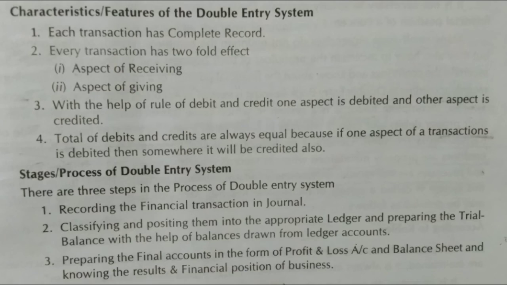So when each account is totaled and balance is derived, we will get the balance of that account, and with the balances of these different accounts, we prepare a statement, and that is called trial balance. This trial balance is prepared before the preparation of final accounts. In the third step, we prepare profit and loss account and balance sheet. The profit and loss account is prepared to know the gross profit and net profit of the business, and balance sheet is prepared to know the financial position of the business. So these are the various stages of double entry system. In this way the things will proceed and go ahead.